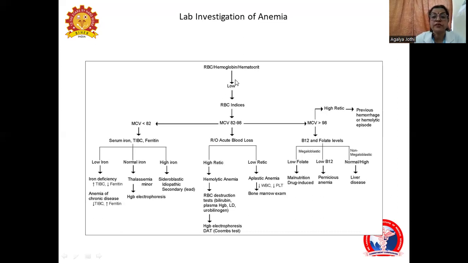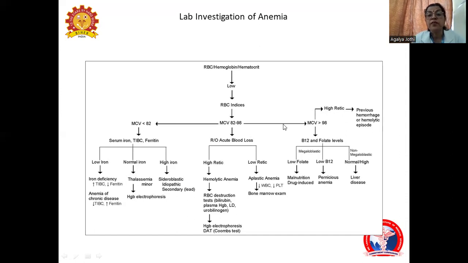Coming to the investigations in general, you see the RBCs, hemoglobin or hematocrit. If it is low, we move on to the indices. If the indices are on the lesser side, we go for serum iron, TIBC and ferritin levels. If it is low, that means it's iron deficiency anemia. If it is normal, it is a case of thalassemia. If it is high, it is sideroblastic anemia. If it is iron deficiency anemia, we can treat it. If it is thalassemia, it needs further diagnosis with electrophoresis, and high iron means sideroblastic anemia.